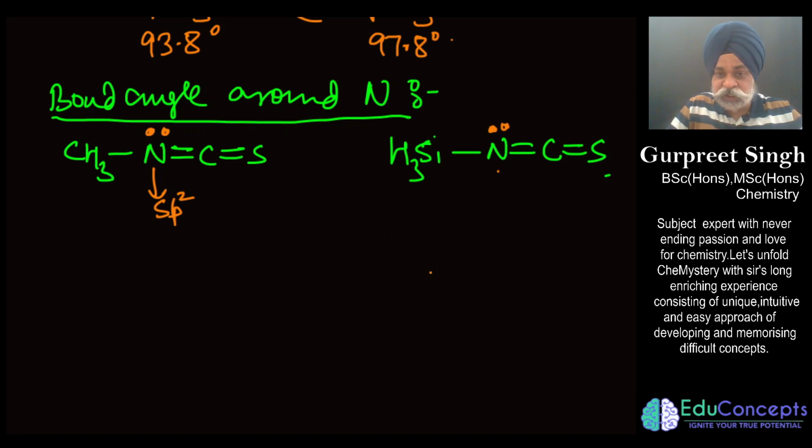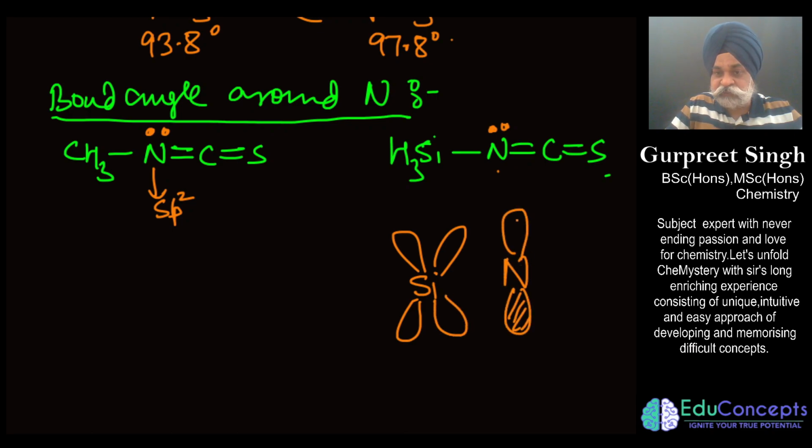Now what we are going to say, as simple as that, is that silicon is having a vacant d orbital, nitrogen is filled with p orbital, filled electron density, so it can give its electron density back to the silicon. Because of this back bonding engagement, this tends to become a little more planar, and because of that reason we say it is almost linear, very close to a 180-degree angle.